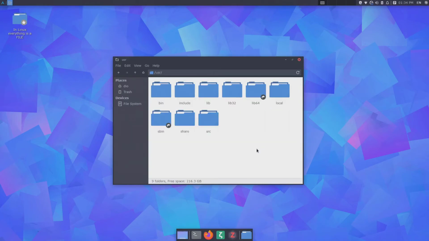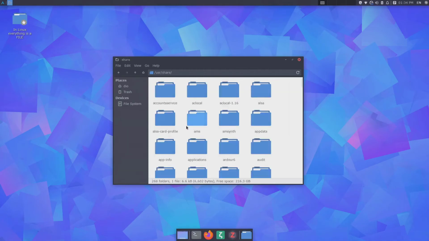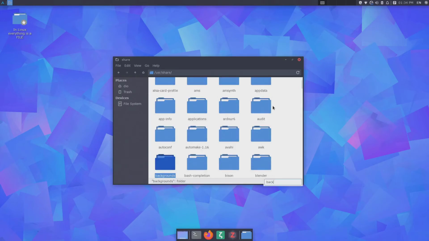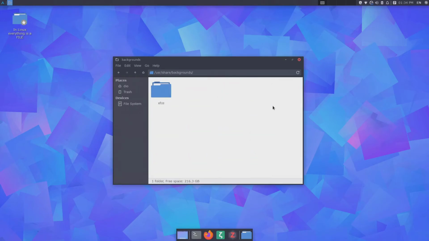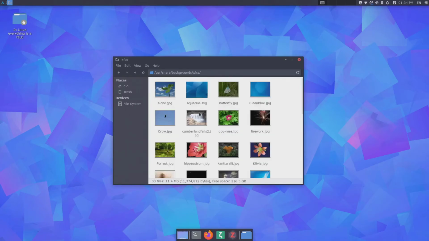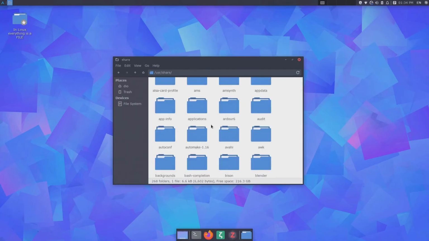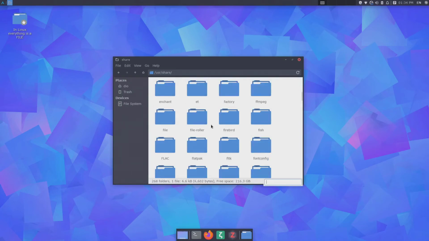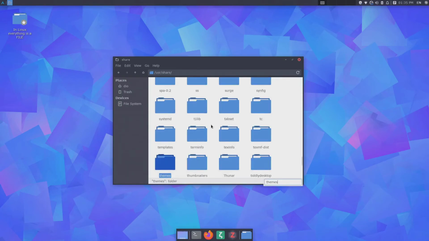You can find every system binary, every library, and here in the shared directory, you can find, for example, maybe backgrounds. So this is all of the backgrounds in my system for now. You can also find fonts, you can find some themes.